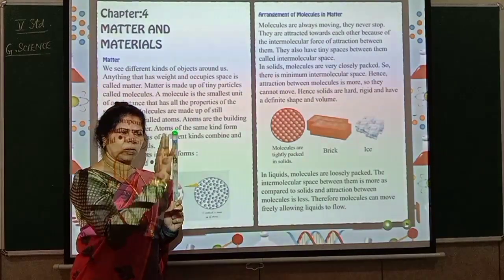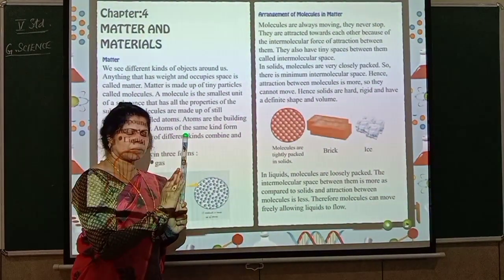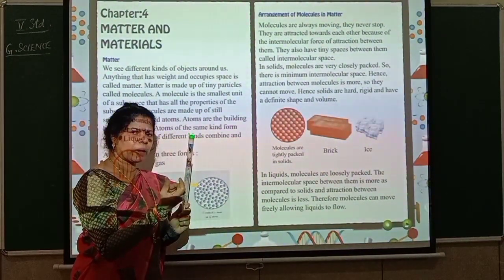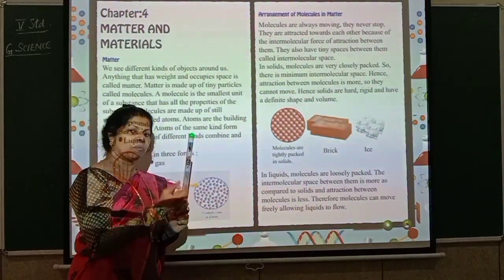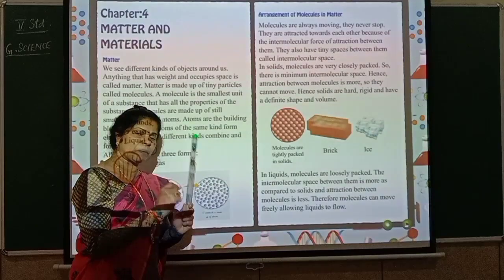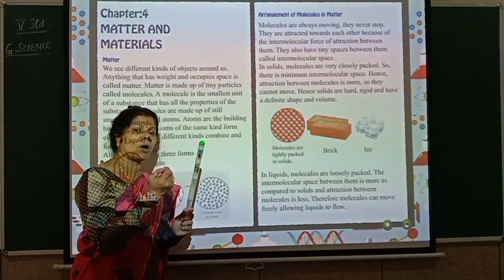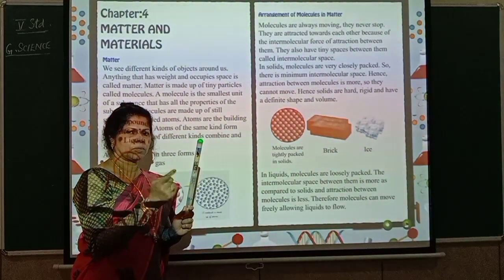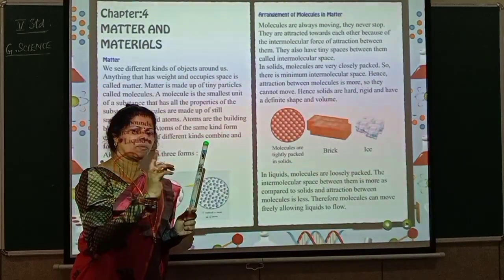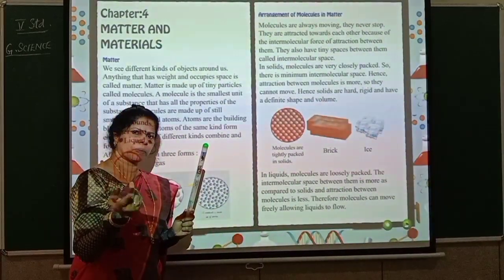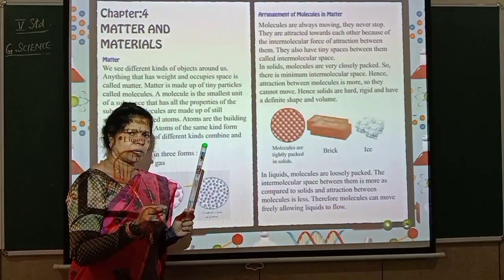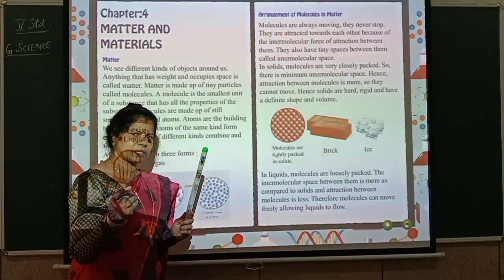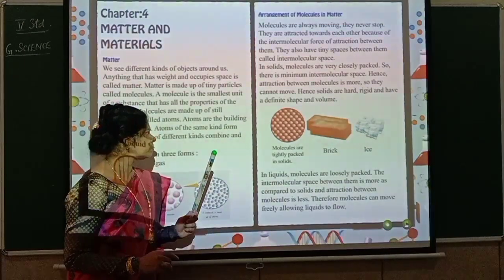It's an object or a substance. What are these substances made up of? Small particles called molecules. Then what are molecules made up of? Molecules are further made up of the smallest particles called atoms. So atoms make molecules, molecules make substances or objects. Understood?